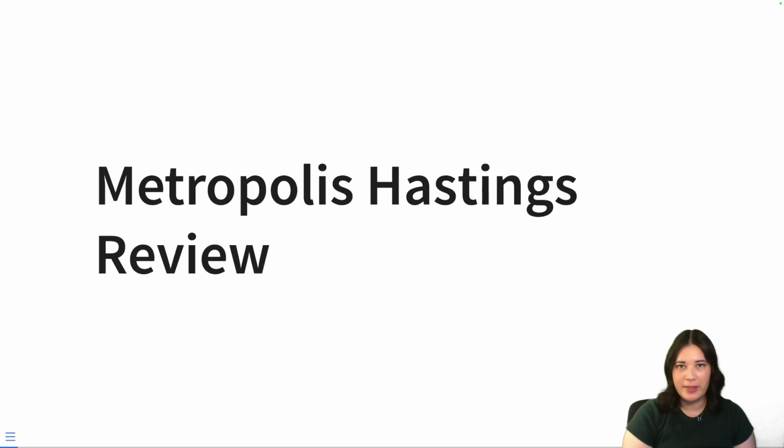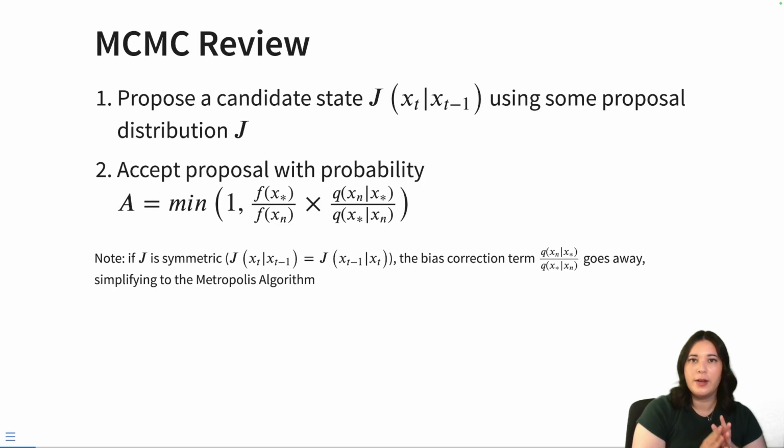All right, so we spent the last lecture talking a little bit about the challenges that come with sampling from some probability distributions and ways that we can sample from them. The main algorithm that we talked about was the Metropolis-Hastings algorithm, which is a really simple form of MCMC. Now remember, for Metropolis-Hastings, what we are basically trying to do is have this iterative process where we can randomly propose a candidate state from our distribution using some proposal distribution. And then we want to have a rule about whether or not we're going to accept the proposal or reject it. Remember, we're choosing these things in a way so that the final samples we get are from the distribution that we want to target.